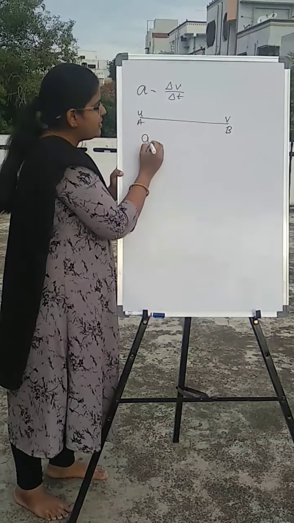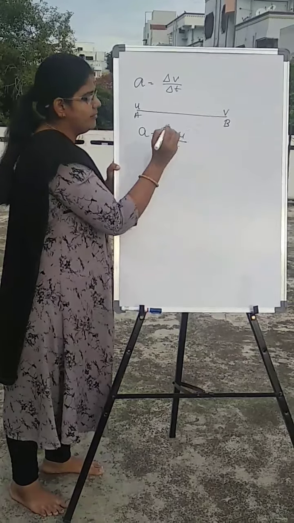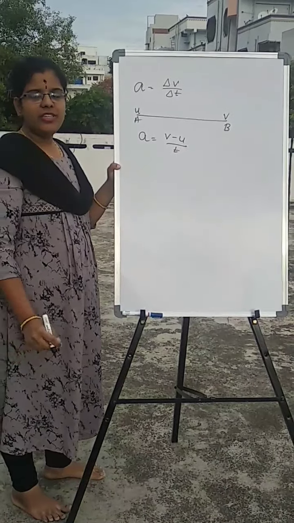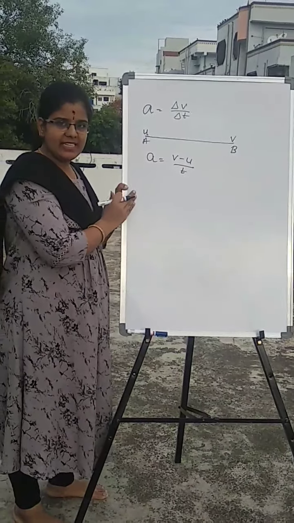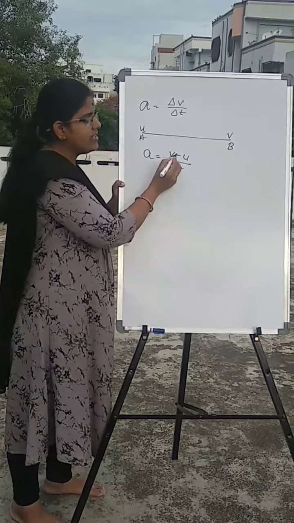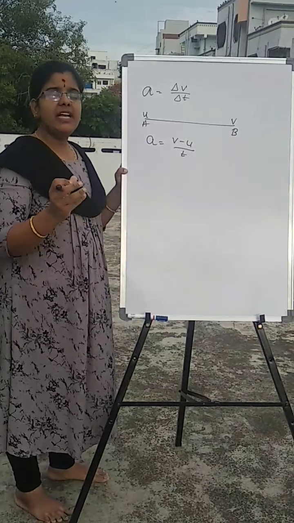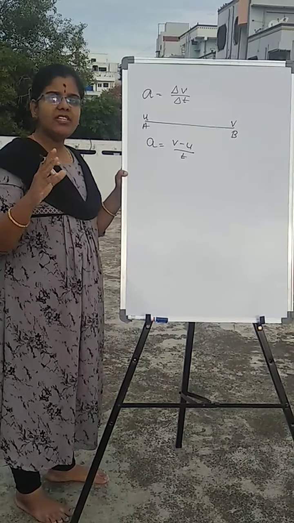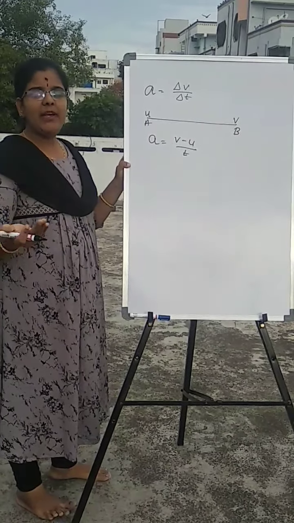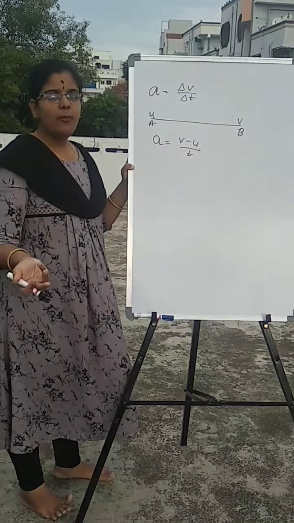So here the rate of change is nothing but (v minus u) by t. This is the rate of change of velocity, which is the acceleration. So final velocity minus initial velocity. In most cases, the initial velocity will be 0, and the final velocity will be based on the speed of the object, or depending on the object and the surface it is moving on.